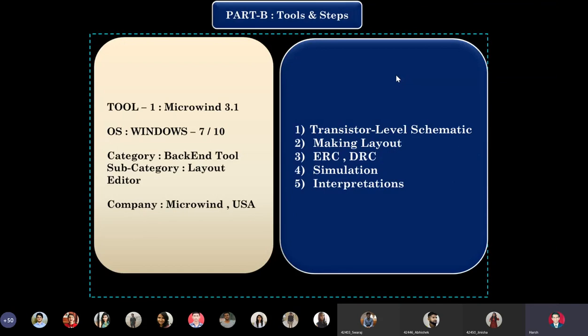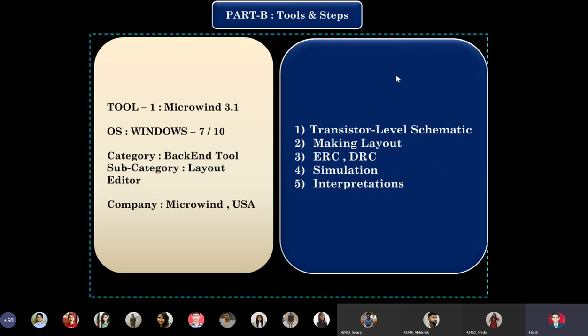And the steps which we are supposed to follow when we are using Microwind are like this: transistor level schematic. So the starting point for part B assignments is a transistor level schematic. For example, if you want to make the layout for a NOT gate, then on your paper you are supposed to draw the correct circuit diagram, which involves one PMOS transistor and one NMOS transistor. And after making all the correct connections between drains, sources and gate terminals, we are going to transfer that transistor level schematic using a certain process in the tool.